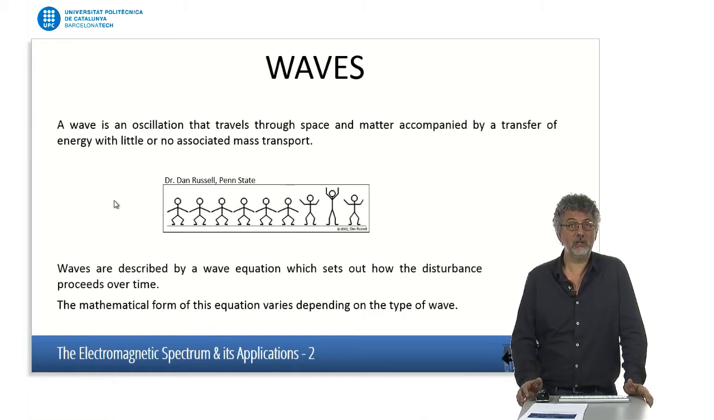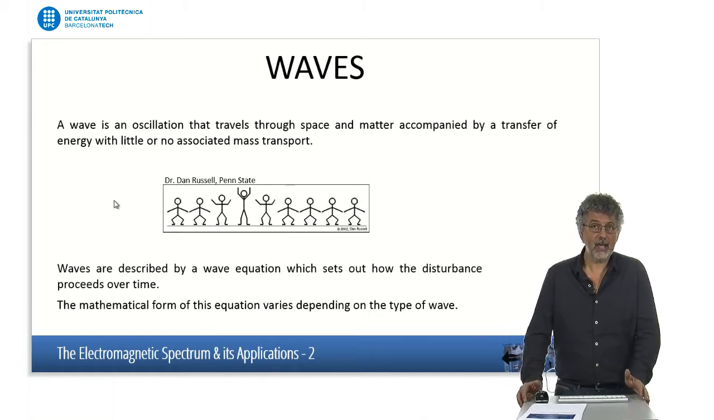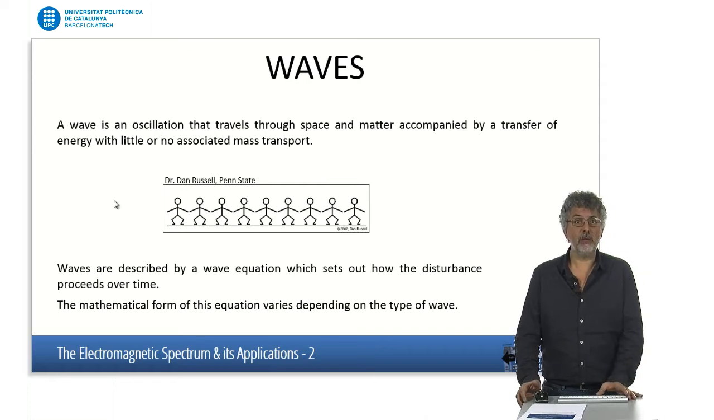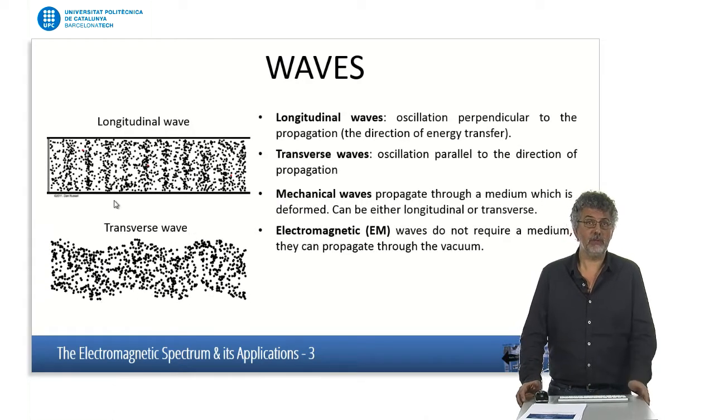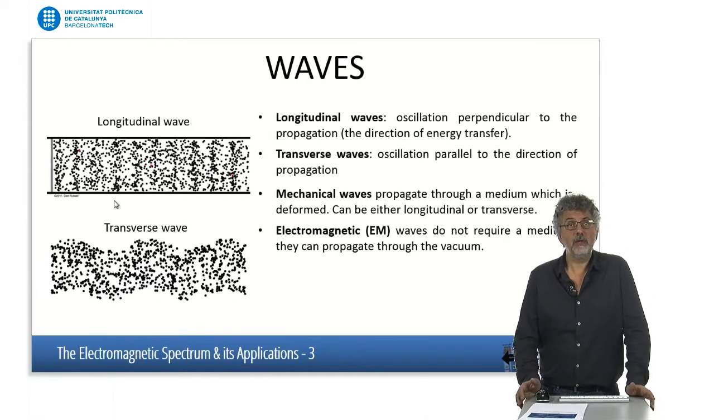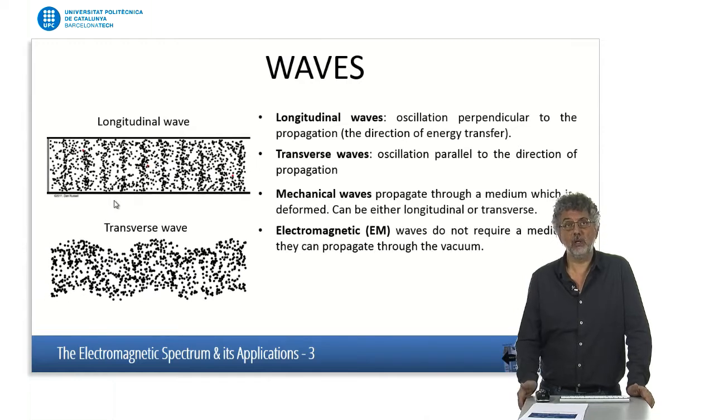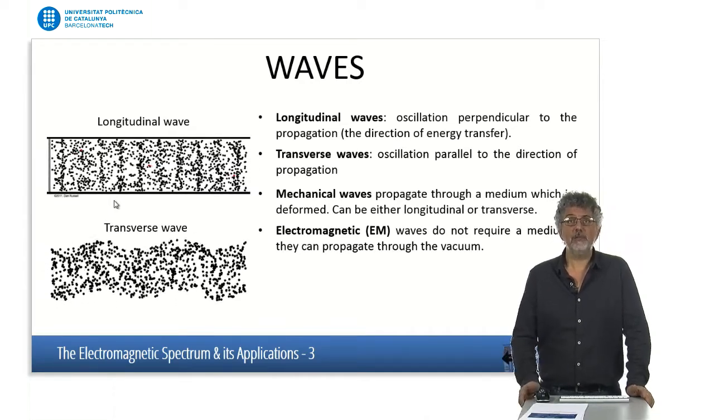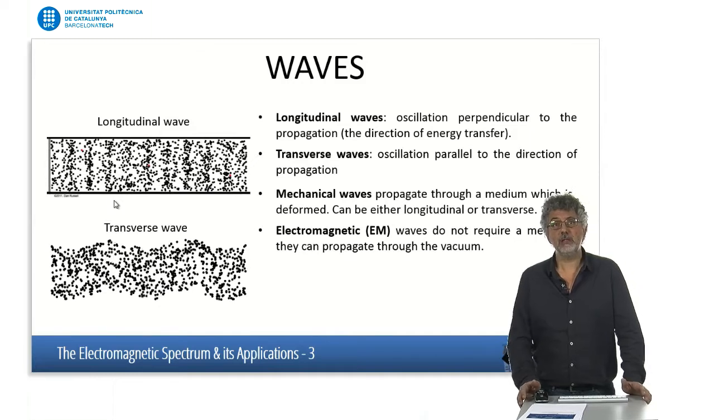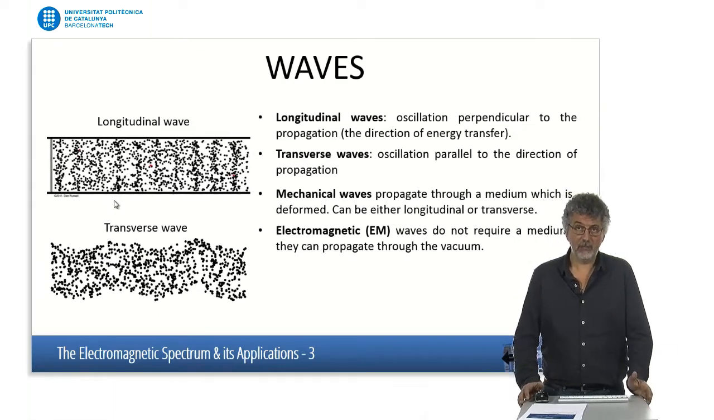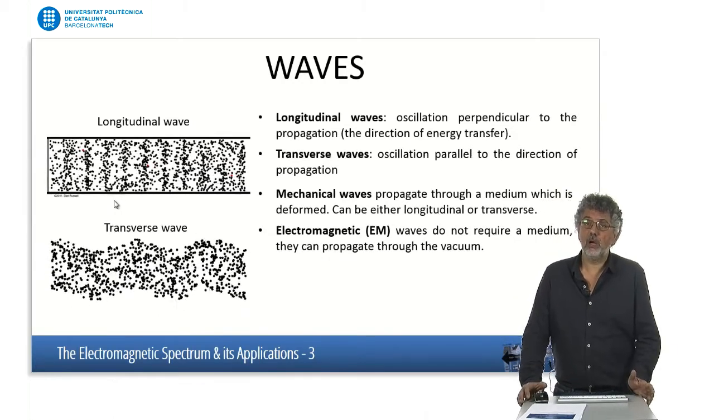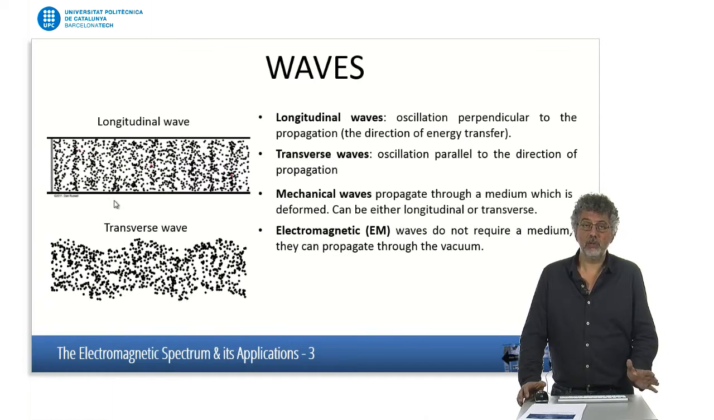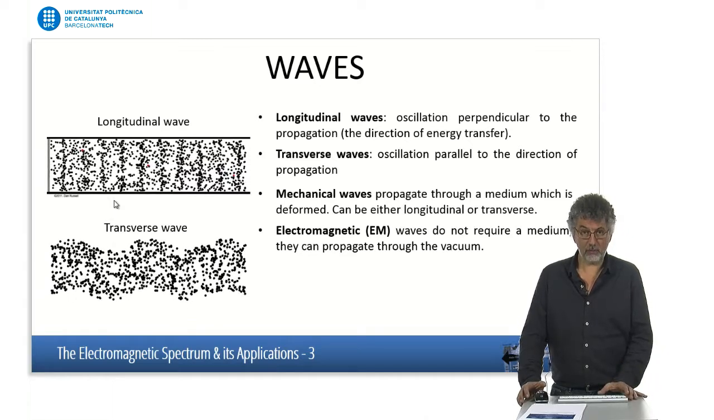Waves are usually described by the wave equation, and of course, depending on the type of wave, we'll have different sort of description. Classical classification of waves, people talk about longitudinal waves, transverse waves. We have mechanical waves, but in our case, we're interested in talking about electromagnetic waves. Electromagnetic waves do not require a medium to propagate, and the important thing is that they can propagate through the vacuum.